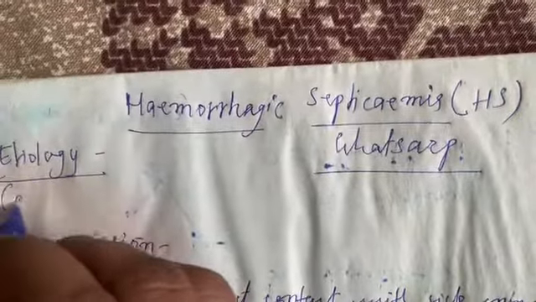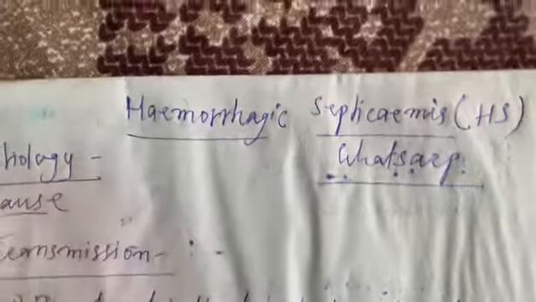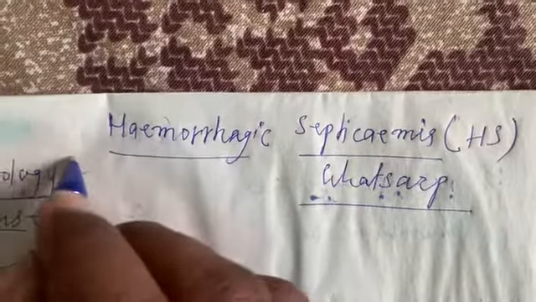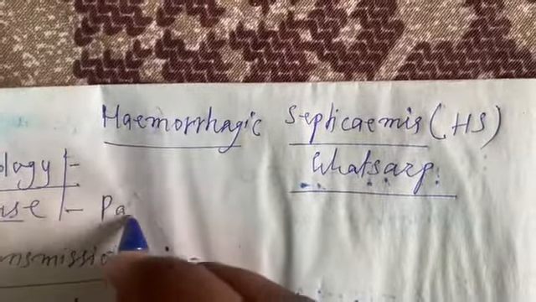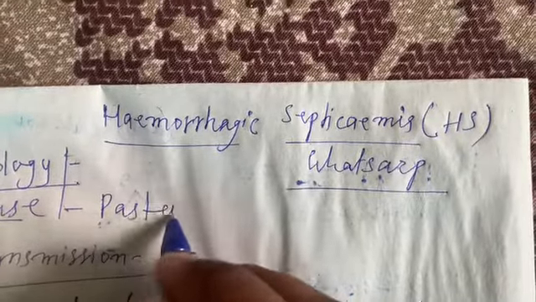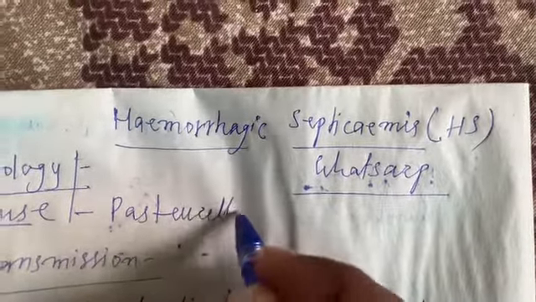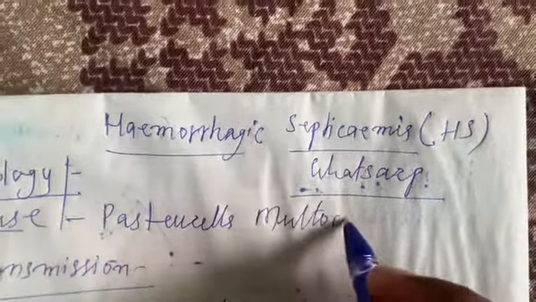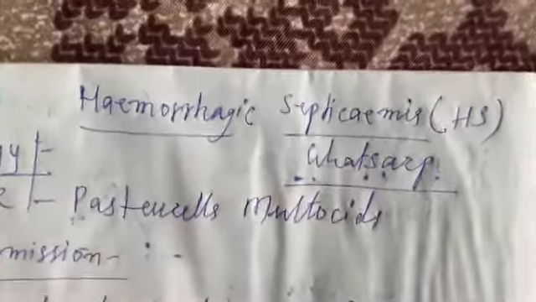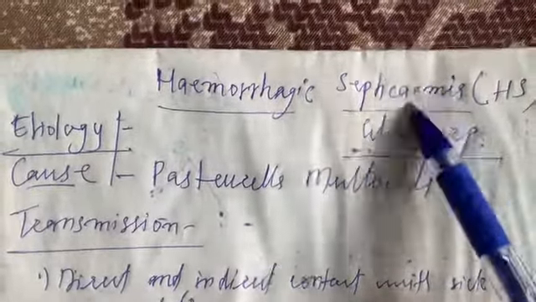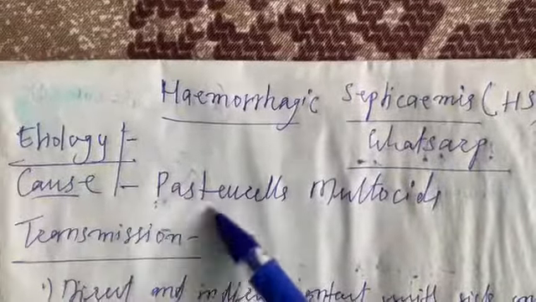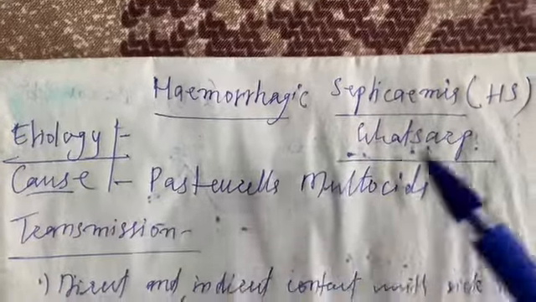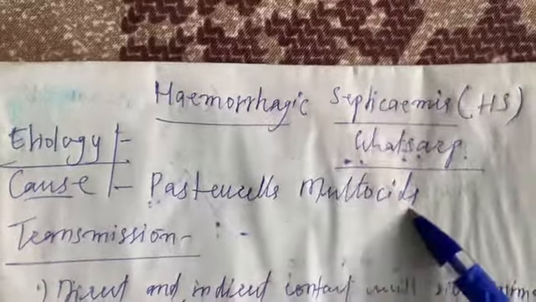The etiology or cause of this disease is Pasteurella multocida. This is the causal organism. This disease is caused due to bacteria. The bacteria's name is Pasteurella multocida, and due to this bacteria, the cattle get infected with this disease.